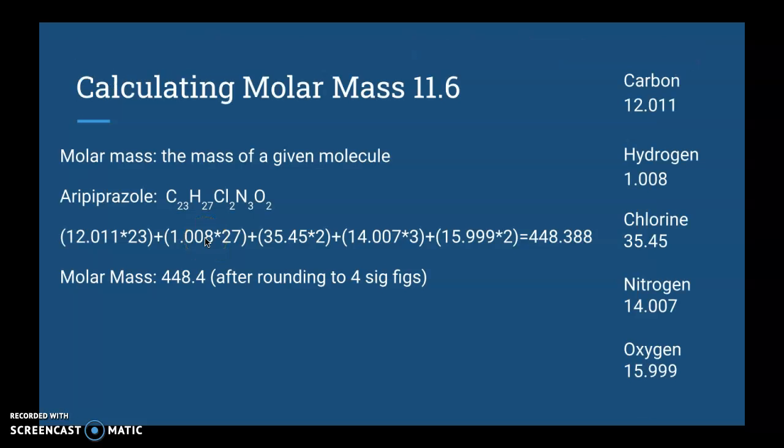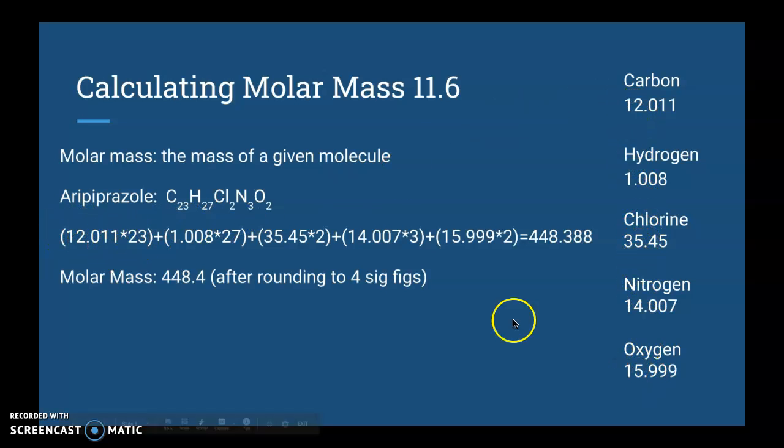So calculating the molar mass of my drug. The molar mass of this given molecule is essentially in grams, and you can find it by adding up the individual mass of every single atom inside the element. So as you see for aripiprazole, it has 23 carbons, 27 hydrogens, and so on with all the elements. And so you can see the type of math that we use. You have 12.01 is the mass of carbon.